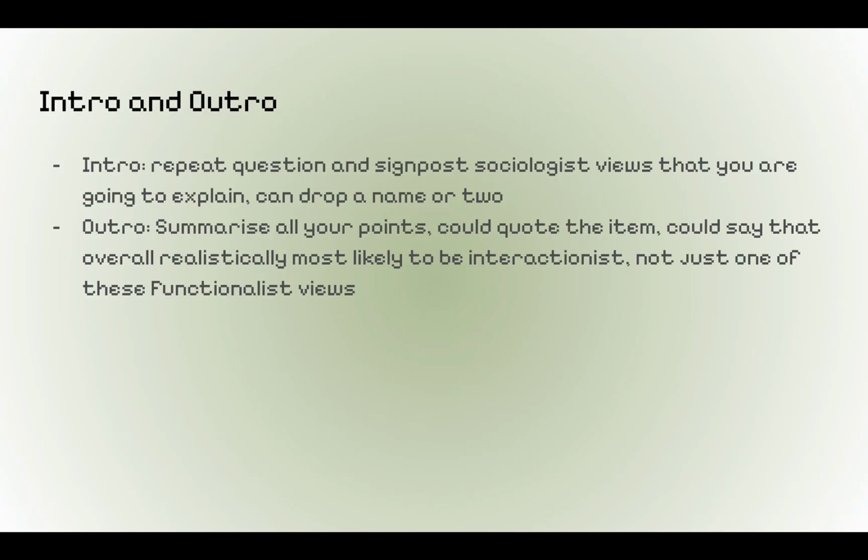So for the outro, you want to summarize all your points. You don't want to drop any new points, that's important. You could evaluate the contributions, and quote the item if you can to show that, yes, overall there is a relevance. And what I would do is, you could say overall, realistically, it's not going to be one of these specific functionalist views, not one of them is correct completely. It's most likely to be interactions between different factors. Feminists and Marxists could also say that there are other extrapolation factors that would cause crime and deviance with strain theories.